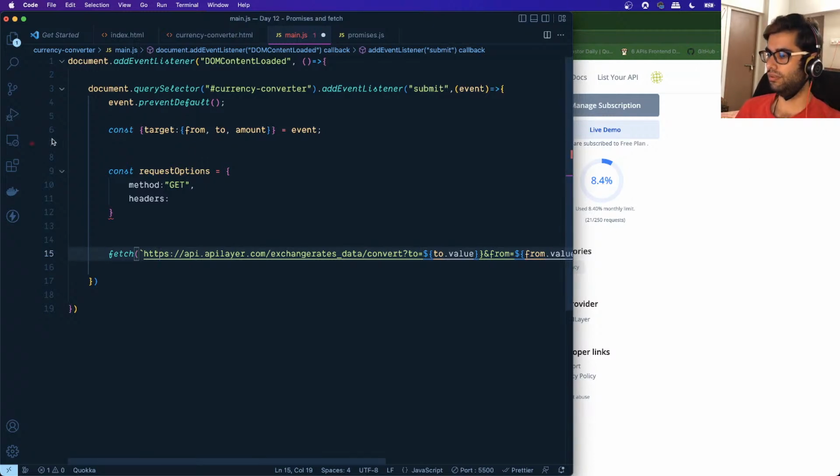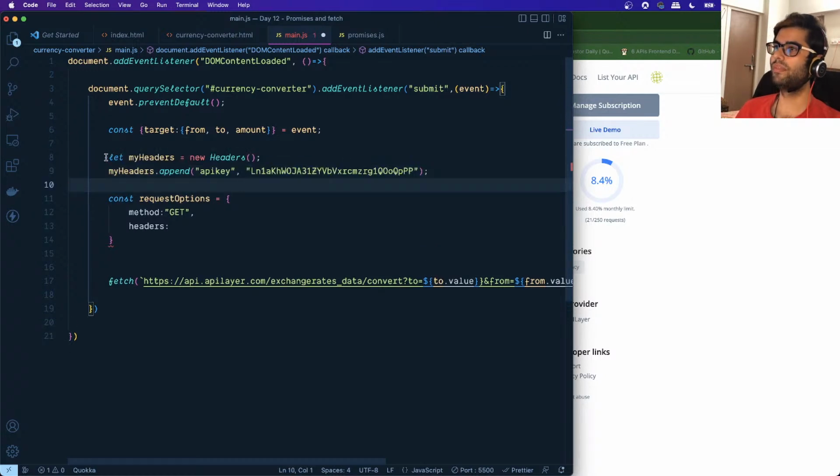Let me copy the API key which is available, and I'll add the API key over here. So I have created a new header using the Headers class, and to that I am setting the API key and its value. You create your own account and you'll get your own API key, all right? And that is what I want to pass to the headers over here.